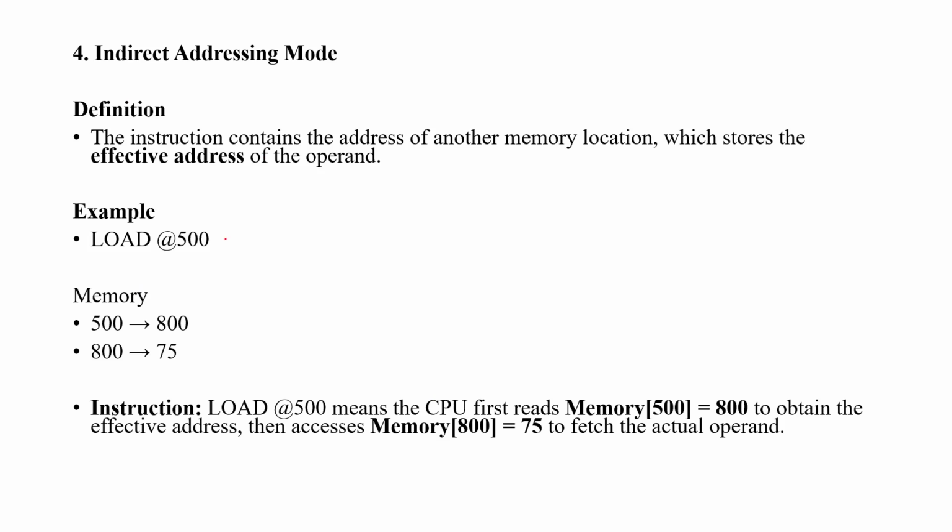Indirect means, what happened? The instruction contains the address of another memory location, which stores the effective address of the operand. So for example, LOAD 500: the CPU first reads memory 500, which holds another address, 800, to obtain the effective address. Then it accesses memory 800, where 75 is, to fetch the actual operand. So here we are going from one memory location to another memory location. That is called indirect addressing mode.